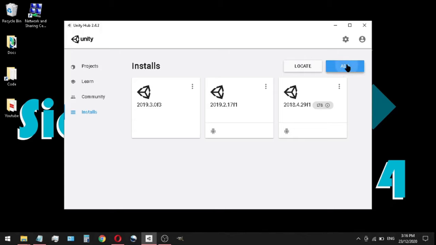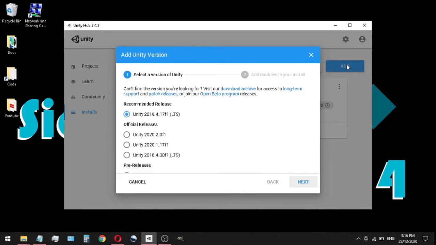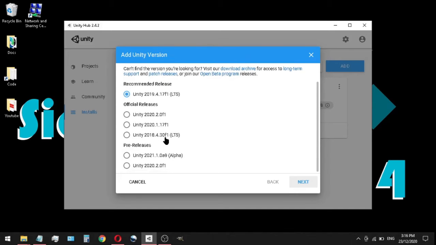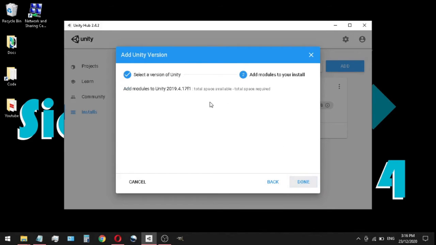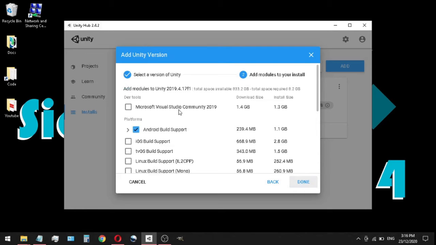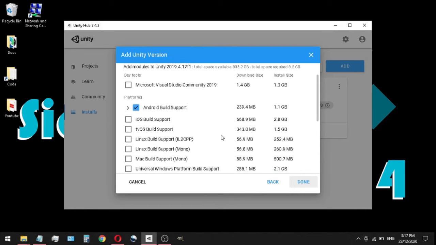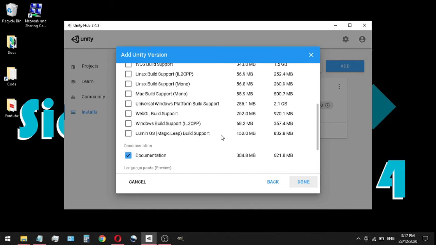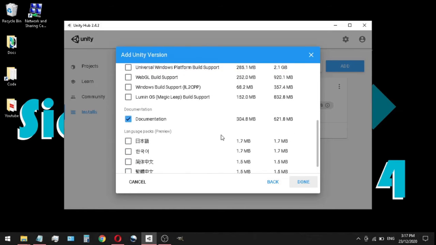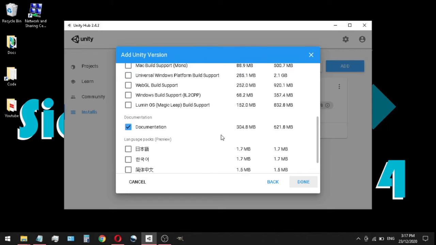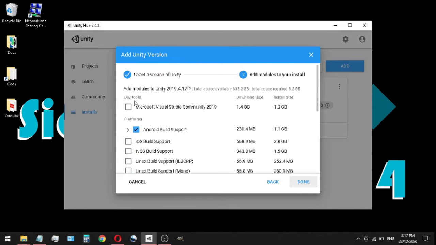So you click over here and you click add, and it should prompt you with all the versions of Unity that they currently have available, and you just pick the one you want. So when you click that, you can click next. And then here, this is where we're going to do a small bit of configuration. For the most part, you're not going to need most of these. The only thing you truly will need is the Microsoft Visual Studio Community 2019. You're going to click to make sure that's installed.